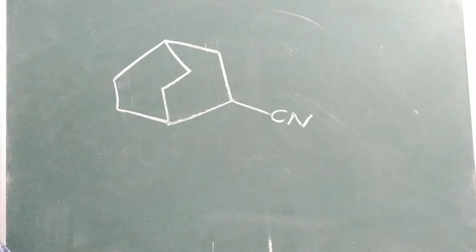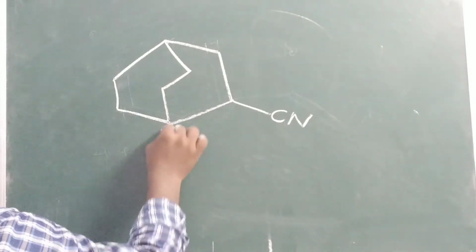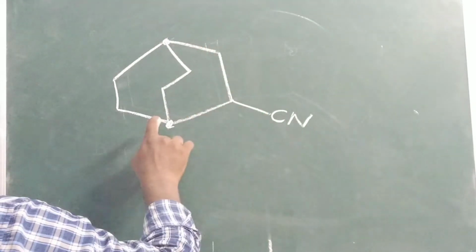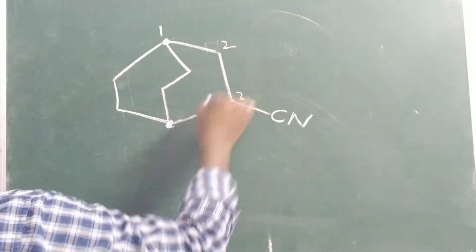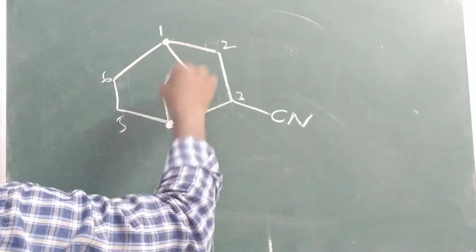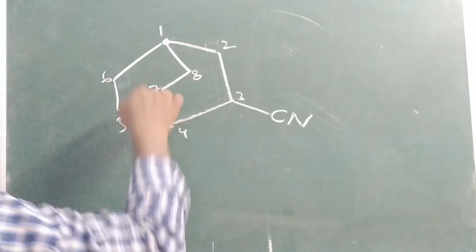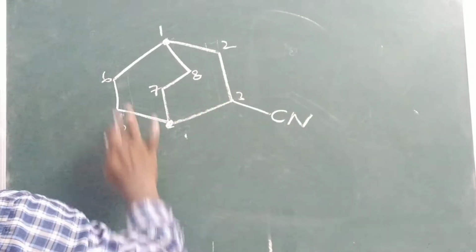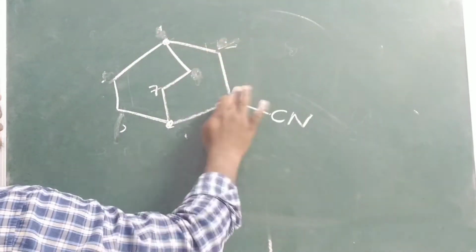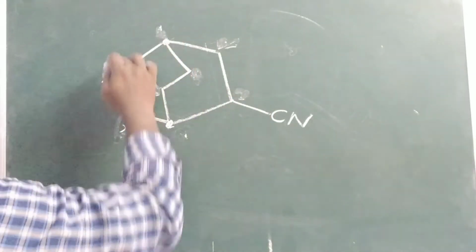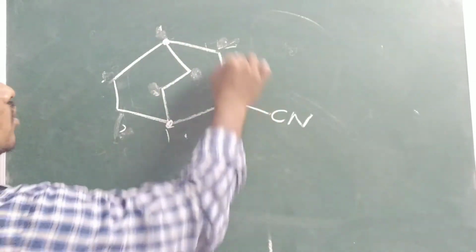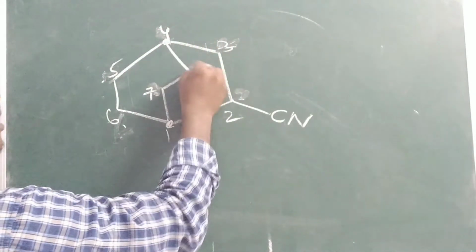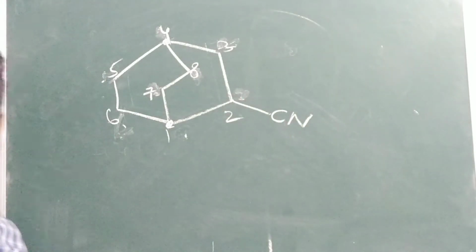See here, you should get the least number. So 1, for example, here if I go with 1 2 3, if I start with 1, 2 3 4 5 6, of course 7 8. Of course you can go like this, but here it is getting 3. Let us see another number. For example, if I go 1 2 3 4 5, no, 1 2 3 4 5 6, next jump here 7 8. So we get the least number.